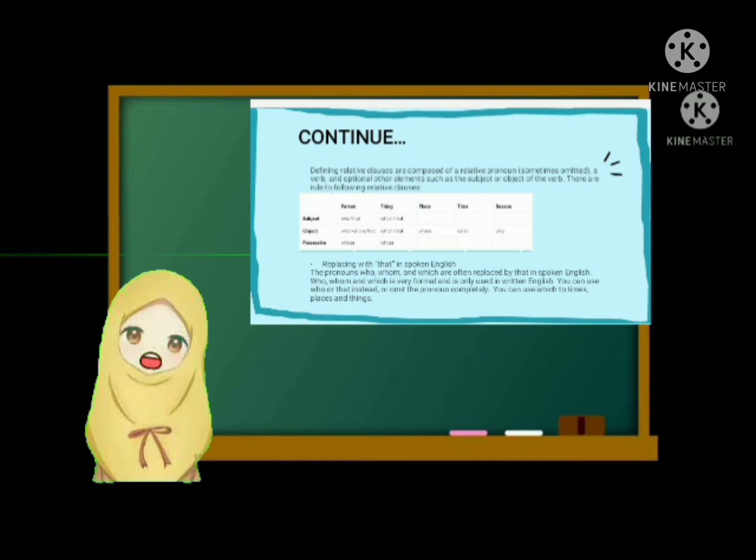Replacing who, whom, and which with that in spoken English. The pronouns who, whom, and which are often replaced by that in spoken English. Who, whom, and which are very formal and only used in written English. You can use who or that instead, or omit the pronoun completely. You can use which for times, places, and things.